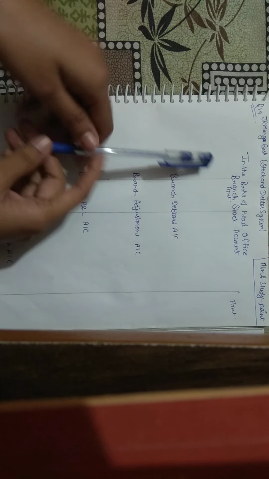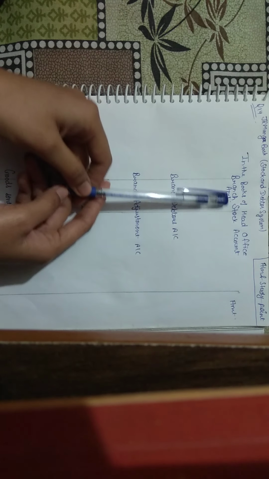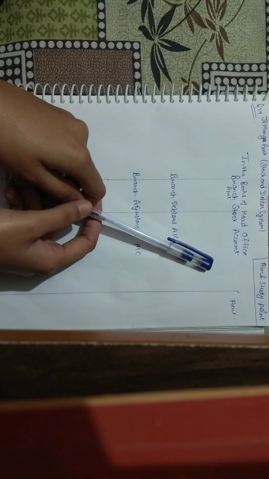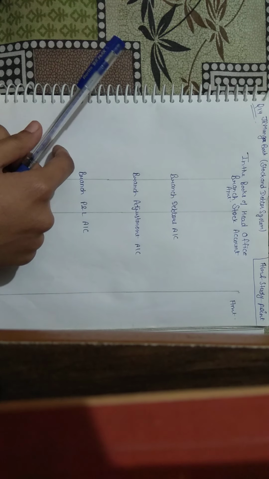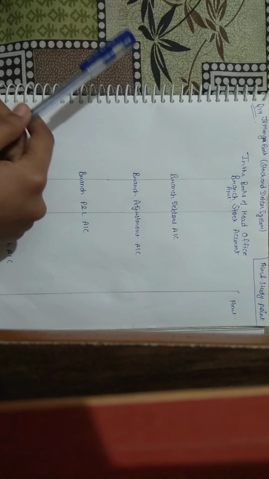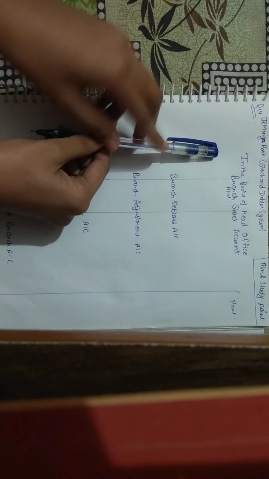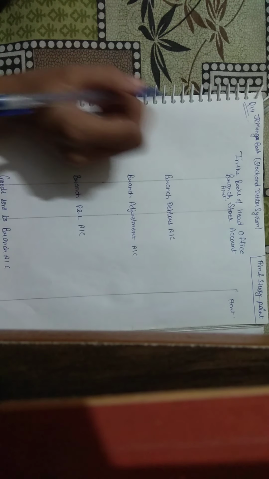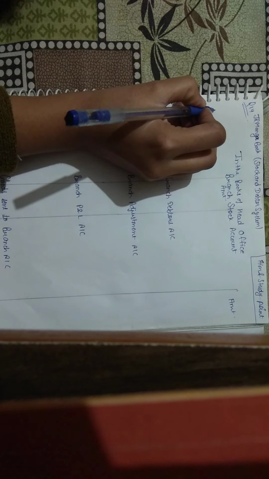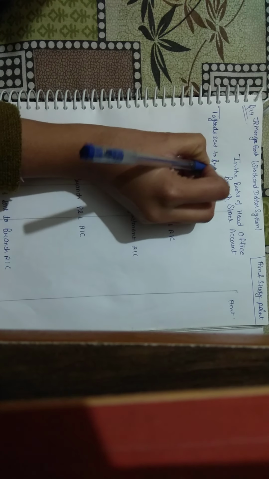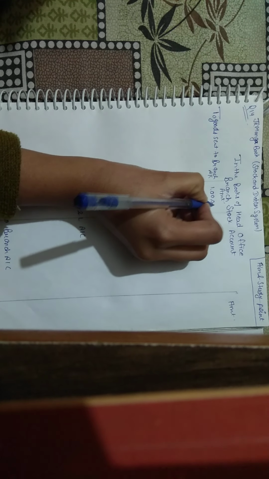Now as we all know, branch stock account is always prepared at invoice prices, and in the question invoice prices are already given. So the first thing given is goods sent to branch account, so that would be entered on the debit side of branch stock account. So we will write here to goods sent to branch account, amount is 1 lakh rupees.